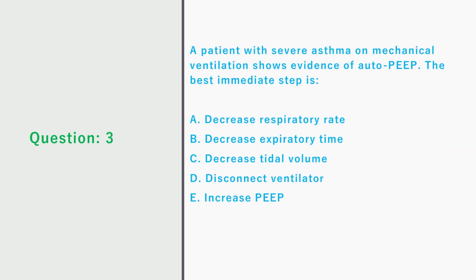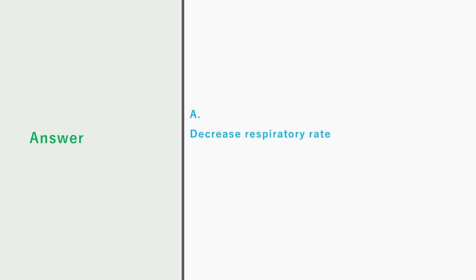Question 3. A patient with severe asthma on mechanical ventilation shows evidence of autoPEEP. The best immediate step is: A. Decrease respiratory rate. B. Decrease expiratory time. C. Decrease tidal volume. D. Disconnect ventilator. E. Increase PEEP. Correct answer is A.